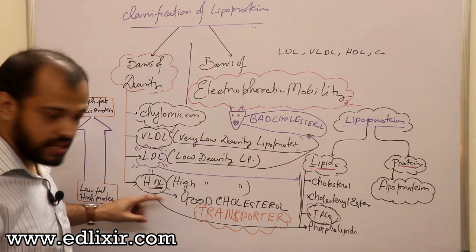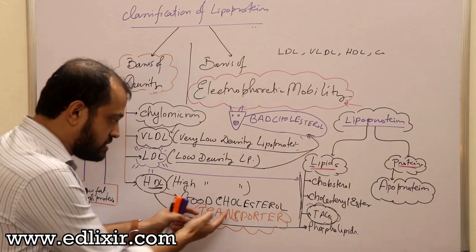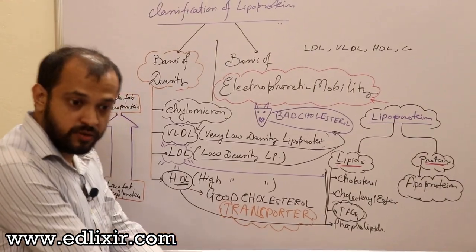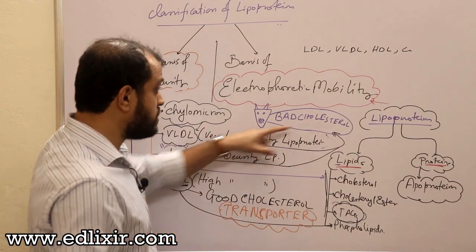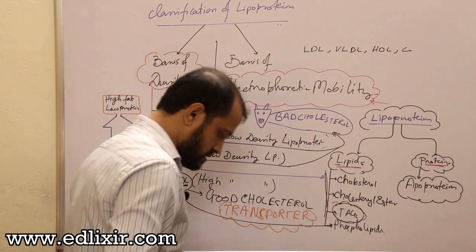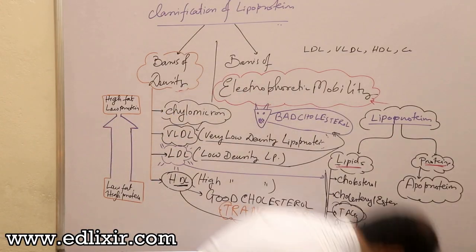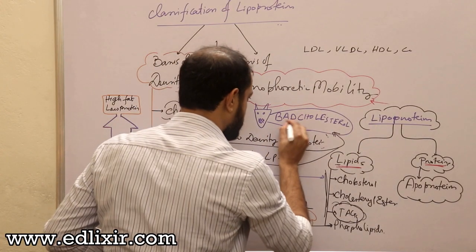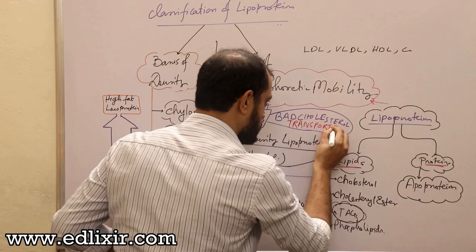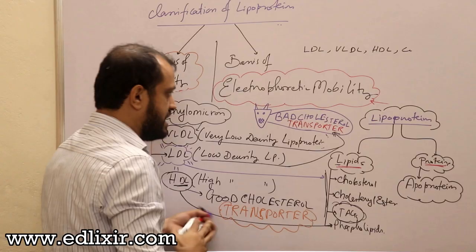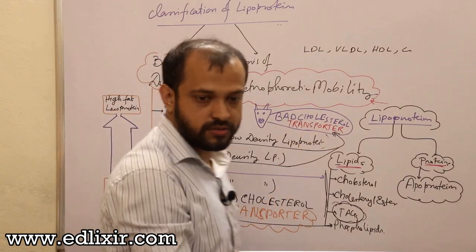That means it is a transporter of cholesterol which has the ability to take maximum cholesterol inside it. And a bad cholesterol transporter is already loaded with many cholesterol molecules.